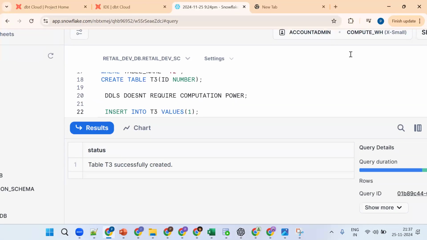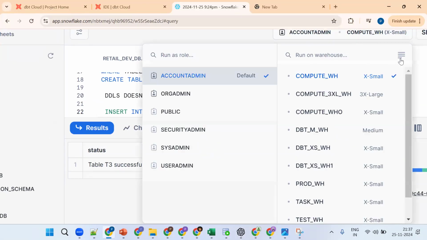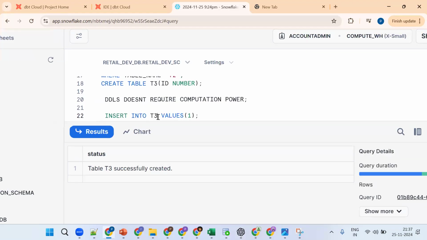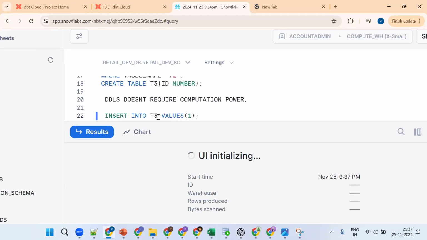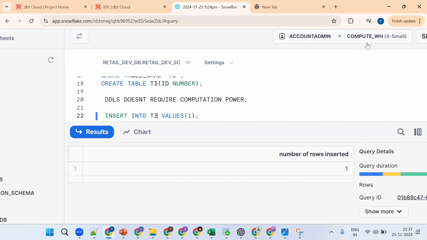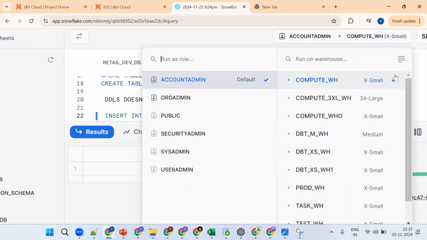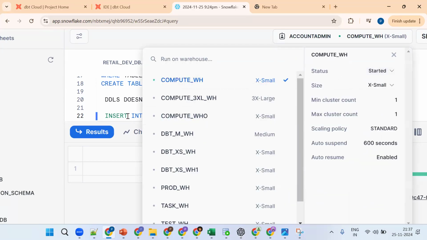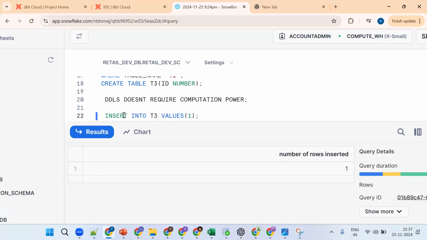One more time: which status is it in? Suspend status. Now I insert a record, and the warehouse started, because I want to perform an operation that requires CPU, RAM and memory. Who provides all these things? The virtual warehouse.